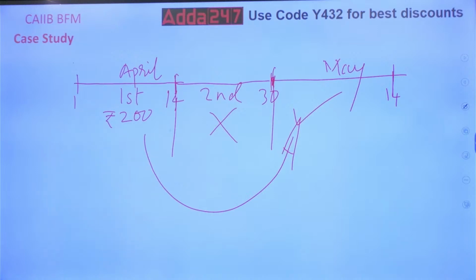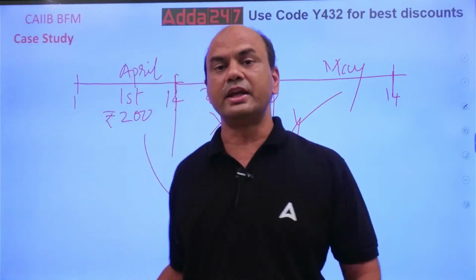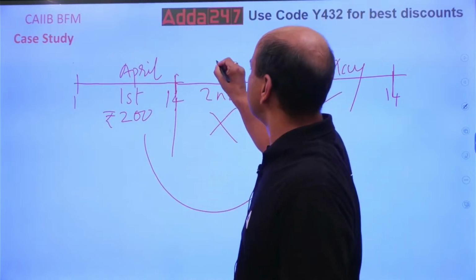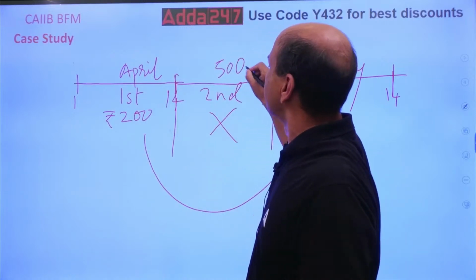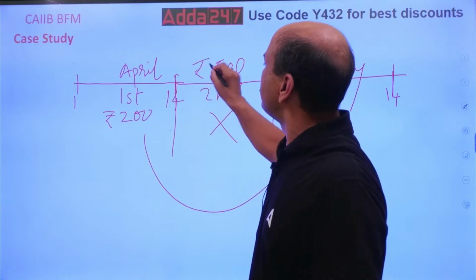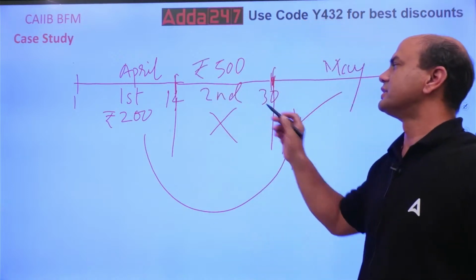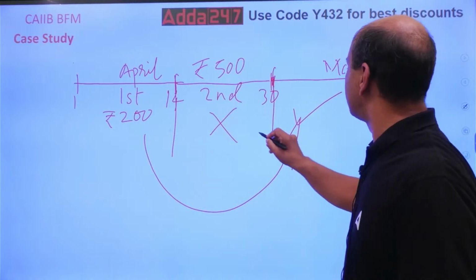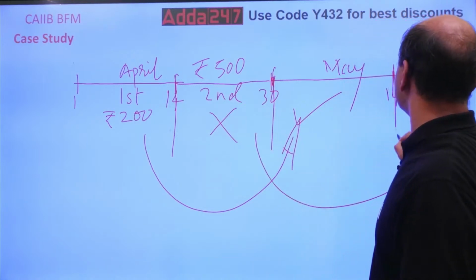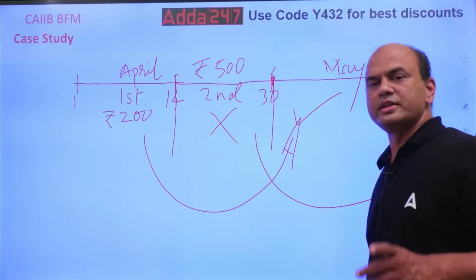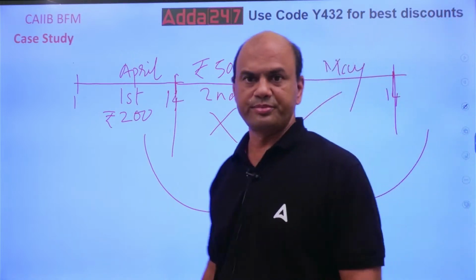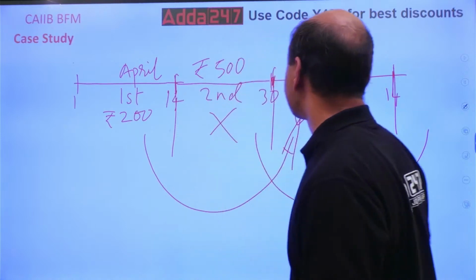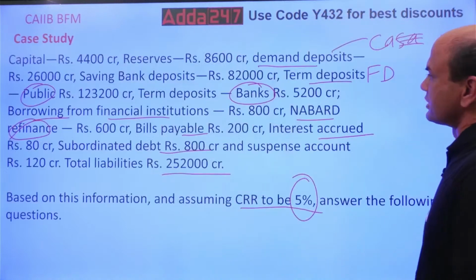Now I'll ask you a question. If the NDTL of my second fortnight is, let's say, 500 rupees, when will I maintain the CRR on this second fortnight? I'll maintain it after this 14th. So always it is with a gap of one fortnight. Got it, everyone?